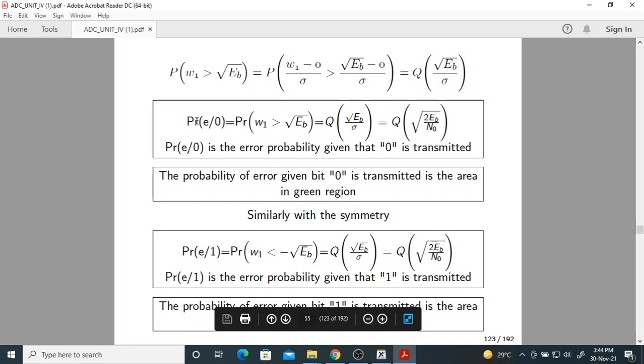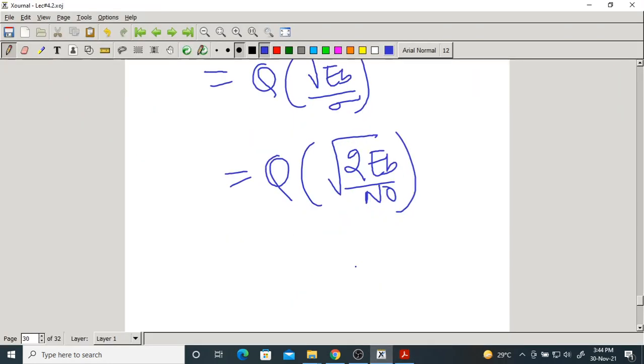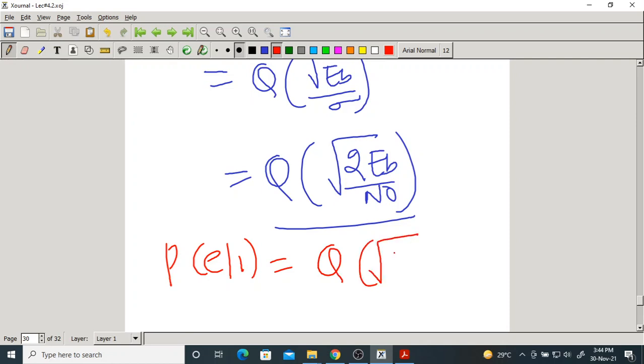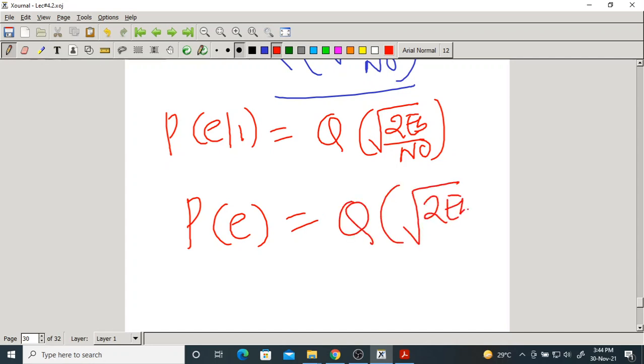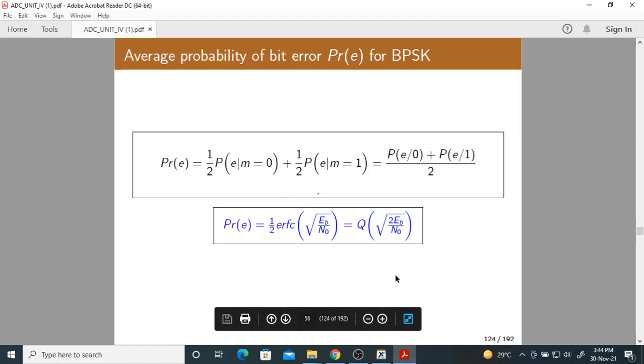This is only the probability of error given 0. So what is the probability of error given 1? It will be the same by symmetry. So this is one conditional probability, and the probability of error given 1 is also the same. Both are the same. So what is the total probability now? That is 1 by 2 into this plus this, obviously the same, Q of root 2Eb by n0. This is the final probability of error of BPSK.